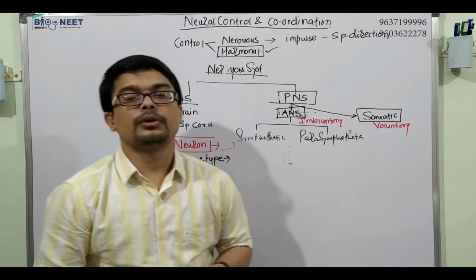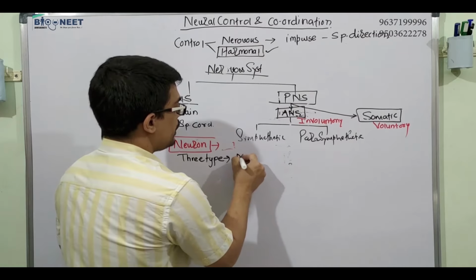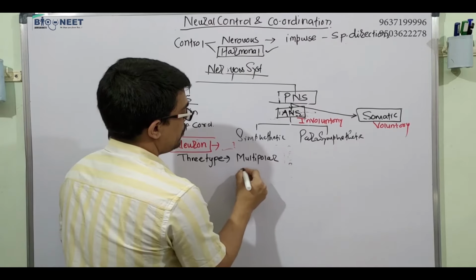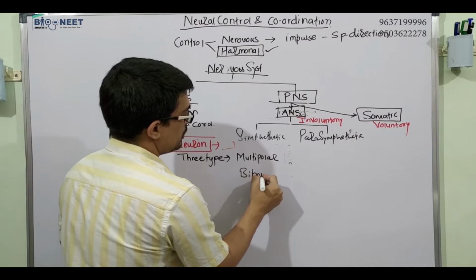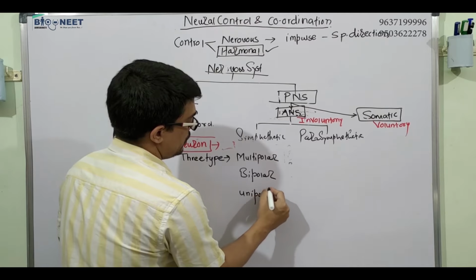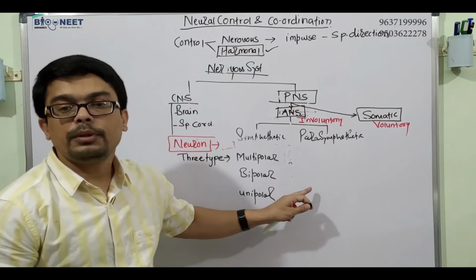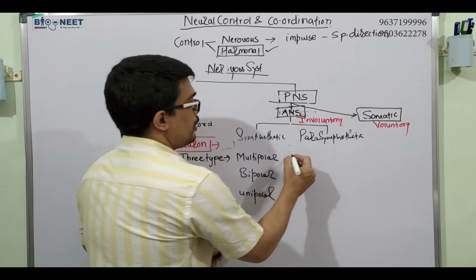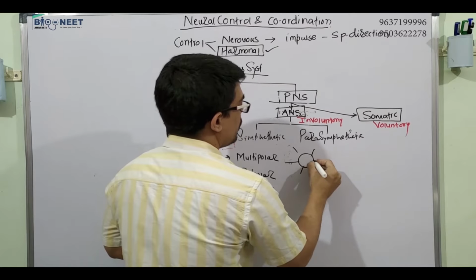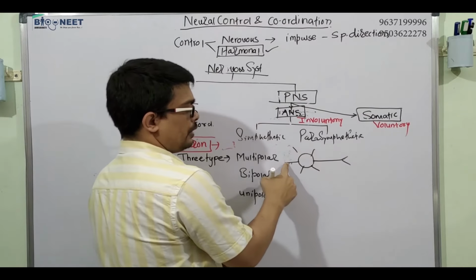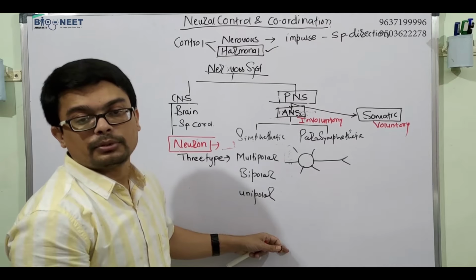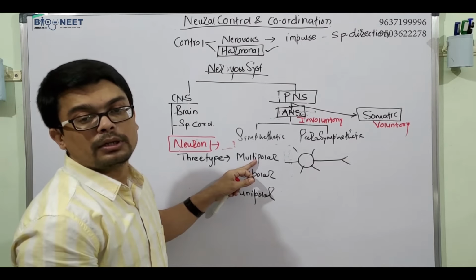What are the types of neuron? It is the multipolar, bipolar, and unipolar. What is meant by multipolar neuron? This is the cell body, and they have this dendron, and this is one axon. So there are so many poles where another neuron can form the synapse. So that's why it is called multipolar neuron.